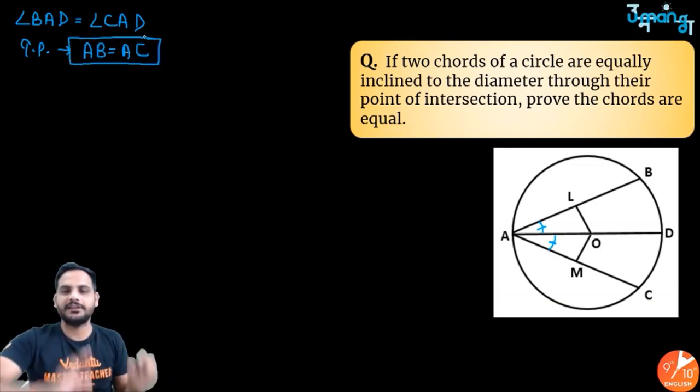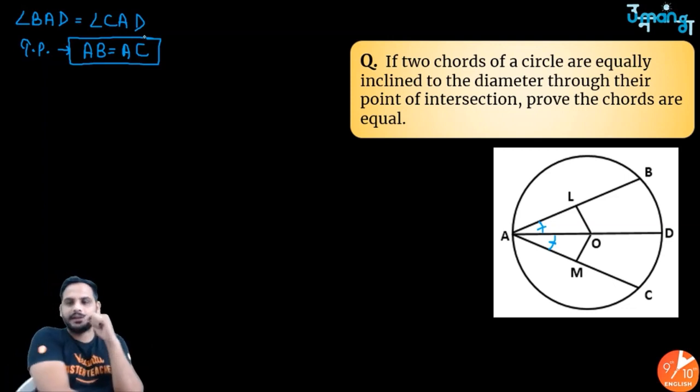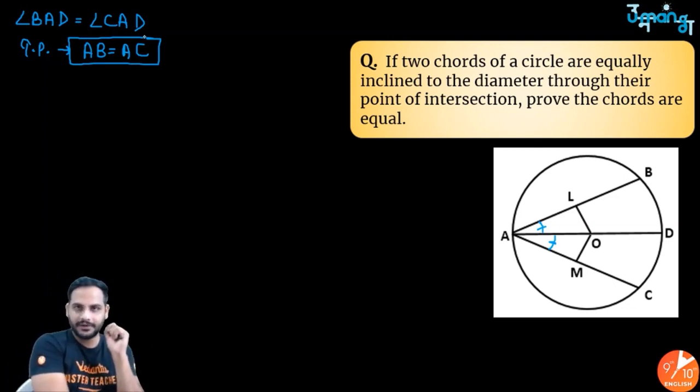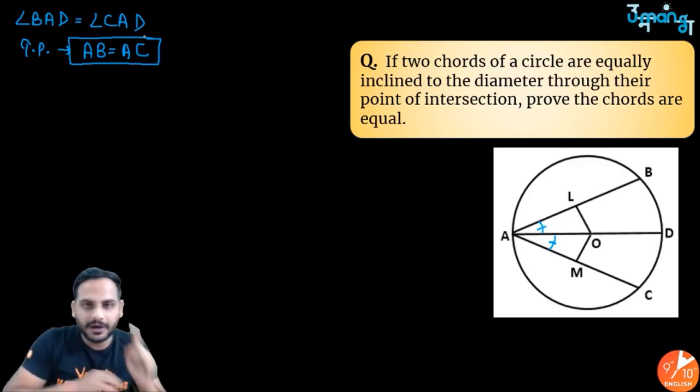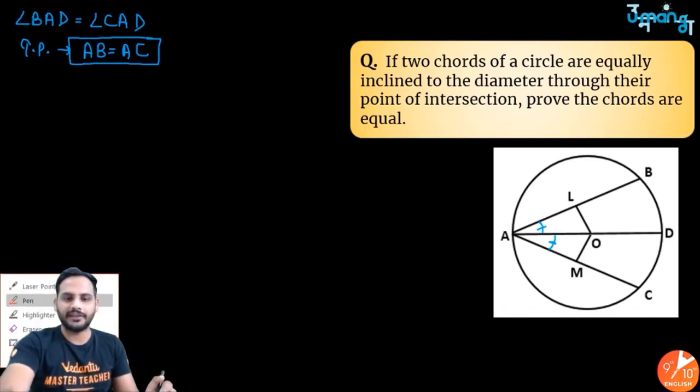Now, an interesting thing here is that AD is the diameter, so center O also lies on the diameter, right? And I know that from the diameter, if I drop perpendiculars on the two chords, the perpendicular from the center bisects the chord.